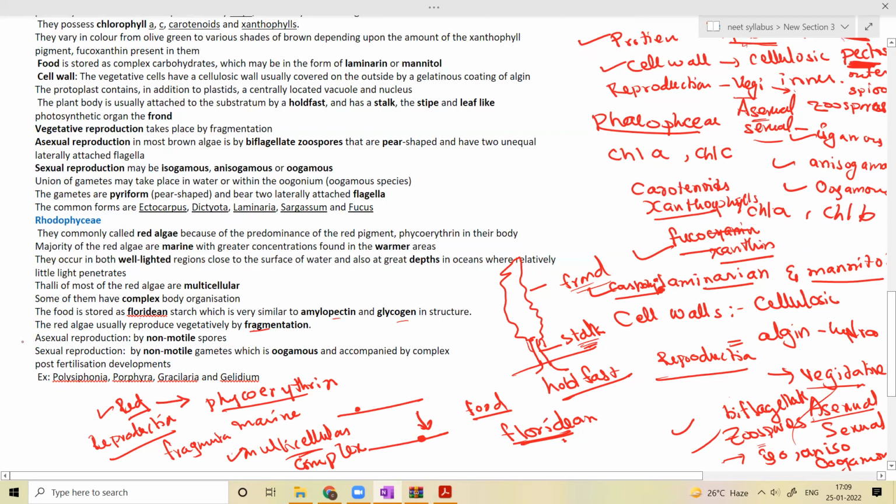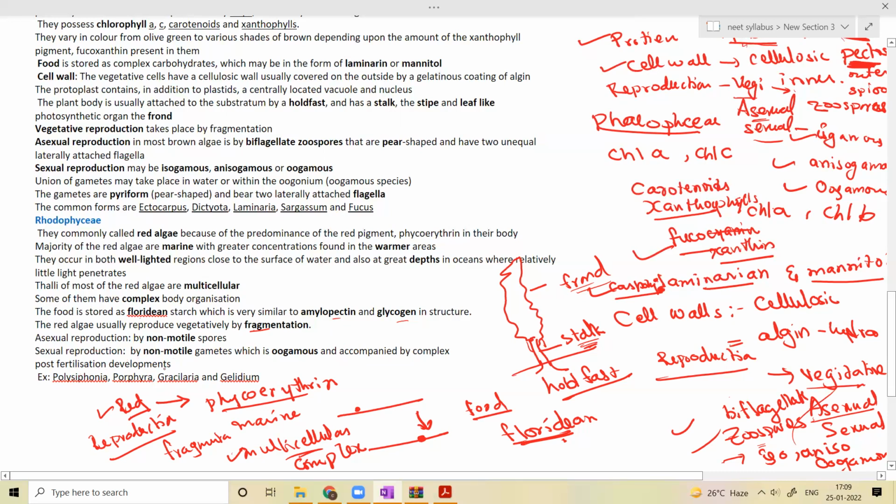Here in the Rhodophyceae, the sexual and asexual spores are non-motile, and it is oogamous and accompanied by complex post-fertilization development. So after fertilization, the embryo will be developed.